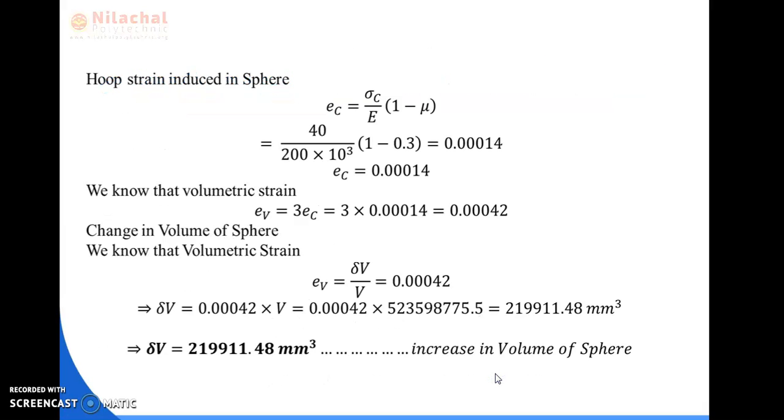Next, we go for calculation of hoop strain. Hoop strain induced in the sphere: already we have the formula eC is equal to sigma C by E into (1 minus mu).